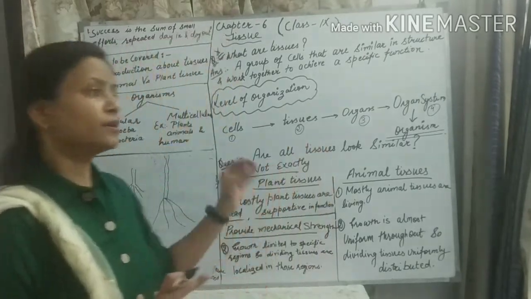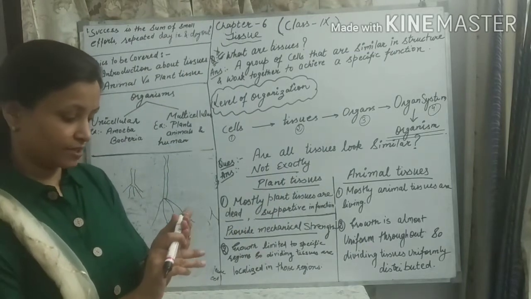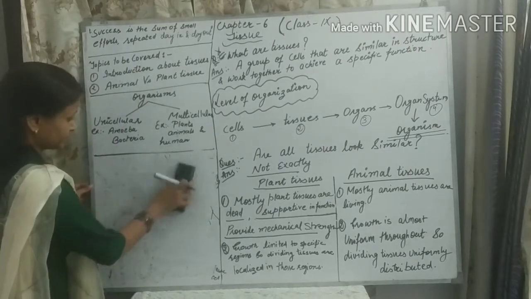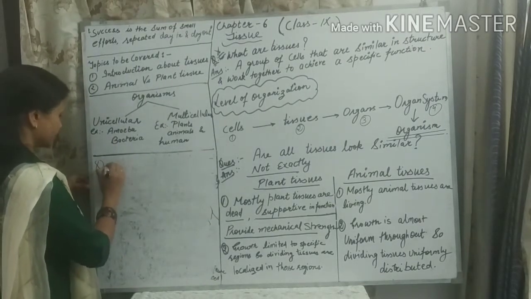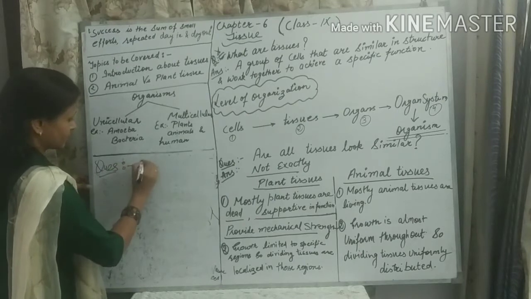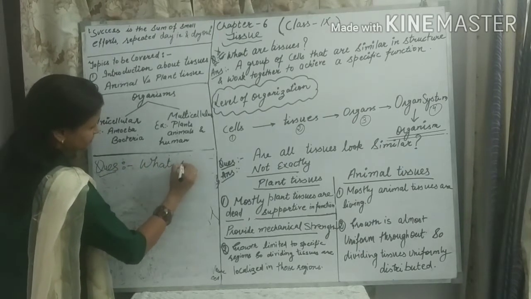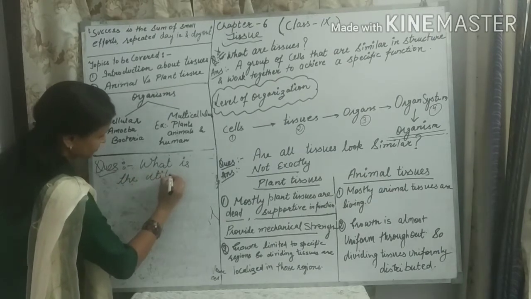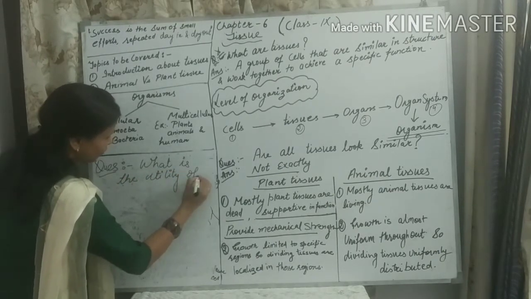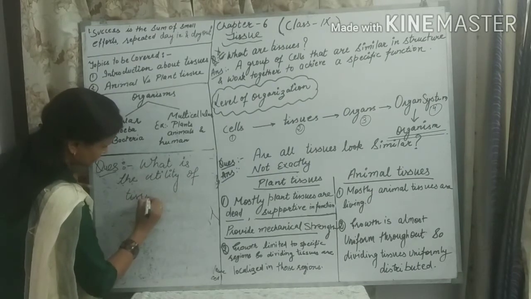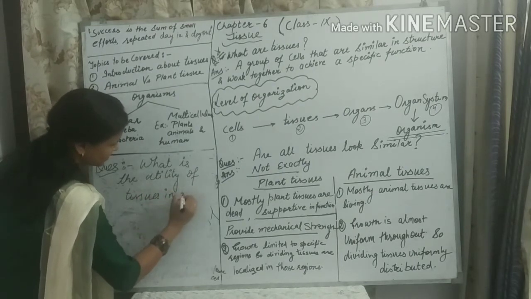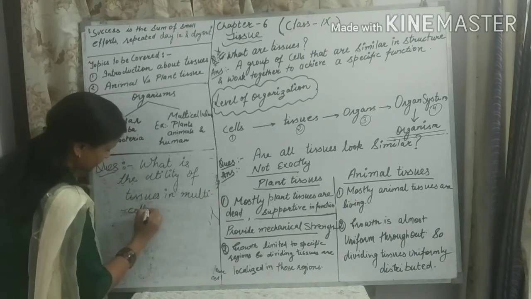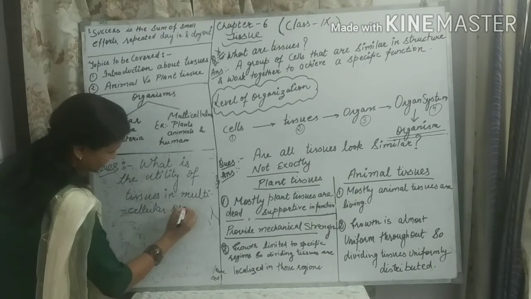Now I am going to end my today's lecture with a wonderful question. Just focus on the question. My today's question is: what is the utility of tissues in multicellular organisms?